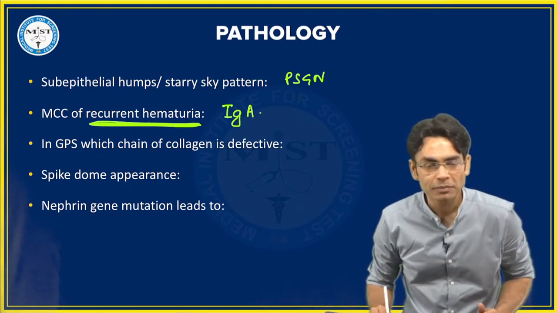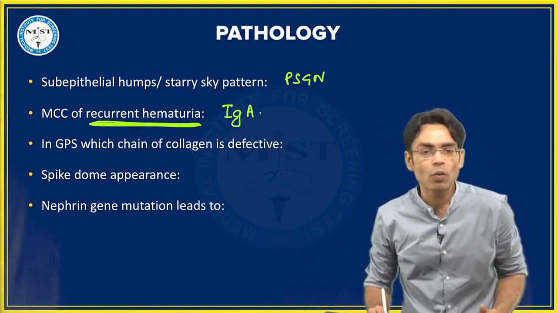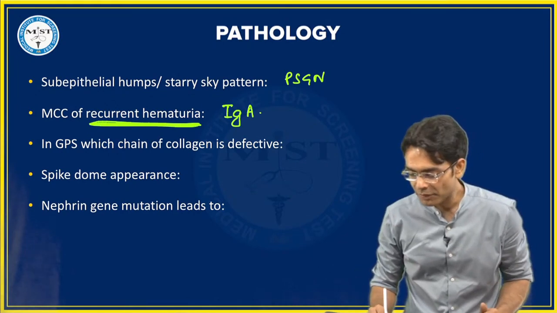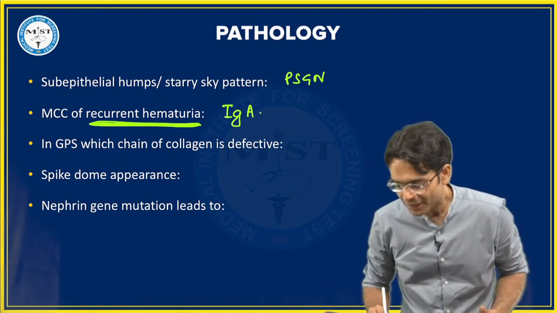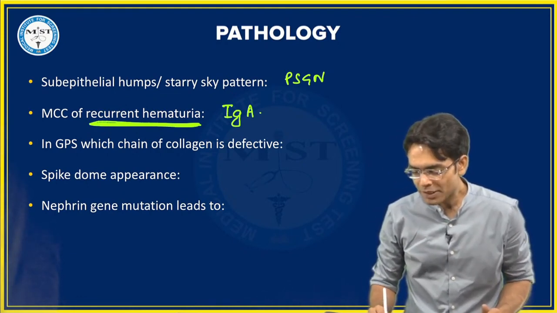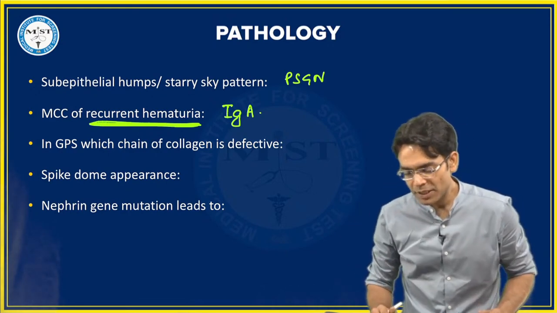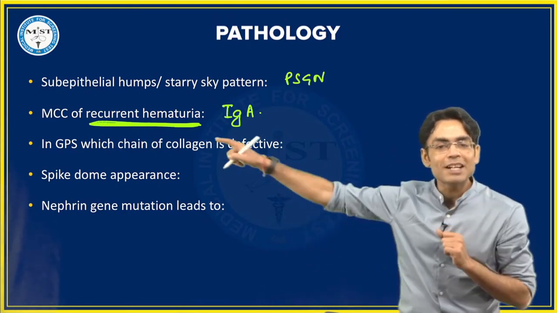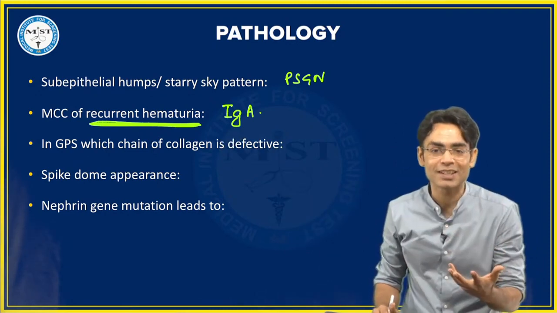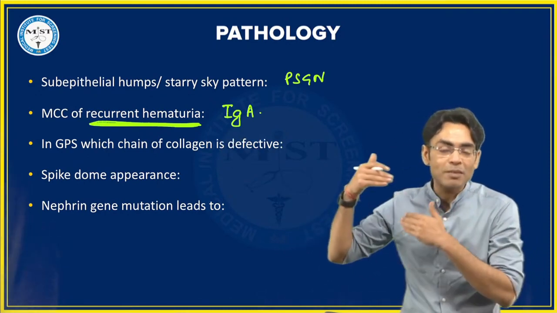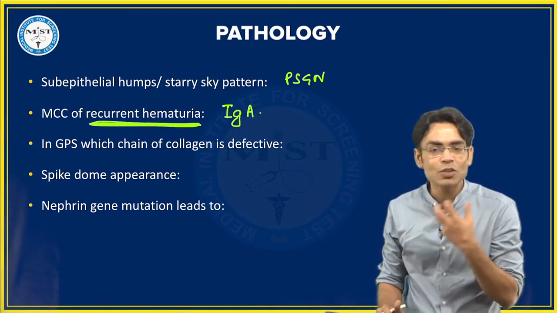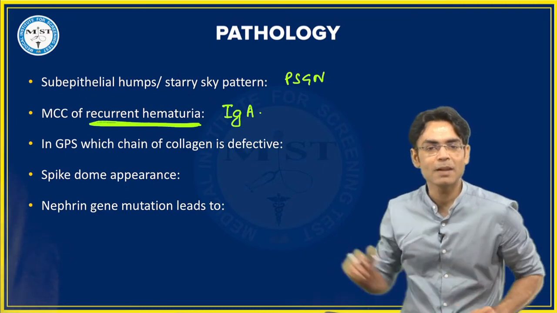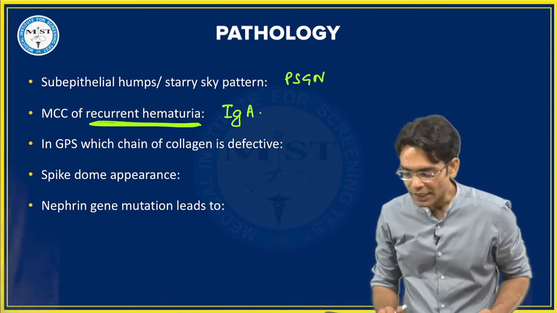IgA nephropathy. In Goodpasture syndrome, which chain of collagen is defective? Yes, Ishan, Prerna, Divyani, thank you. In Goodpasture syndrome, बेटा कौन सा change आता है? बेटा not minimal change disease. बेटा recurrent hematuria के लिए minimal change disease नहीं हो सकता. Minimal change disease is nephrotic syndrome more commonly. So, hematuria is not a prominent feature of minimal change disease. Okay? So, in Goodpasture syndrome, yeah.